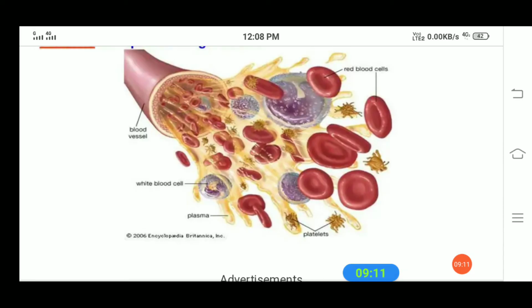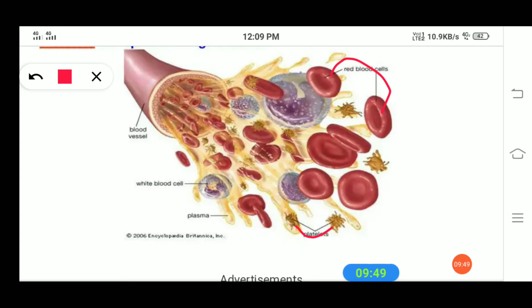Here is the picture that you are seeing. In the blood you can see the cells which are suspended in it. Blood is in fluid form, and in it we can see the different types of blood cells, white blood cells and red blood cells. In this picture, these are red blood cells. These are platelets, which help in clotting blood, and this is also the plasma present in the blood. And another one is white blood cells, which fight against the germs.